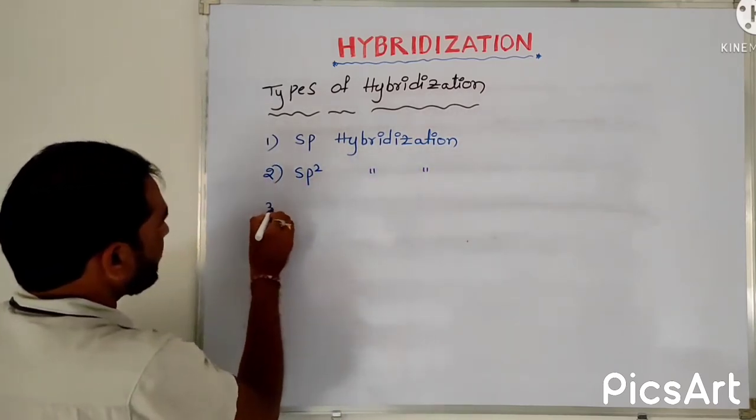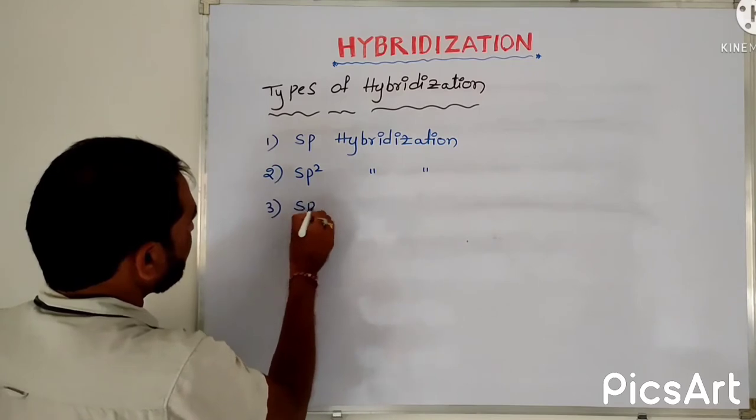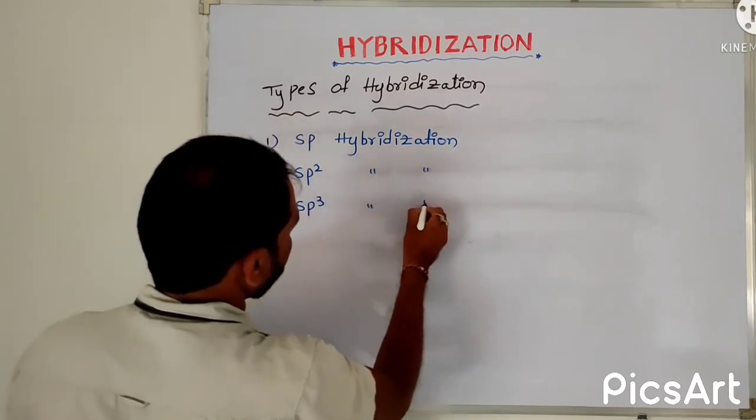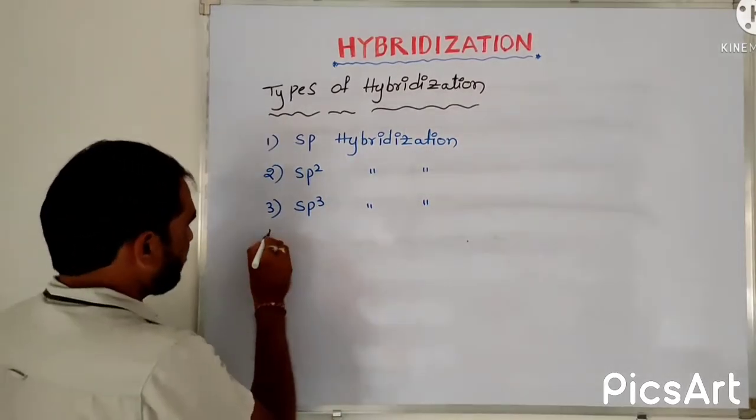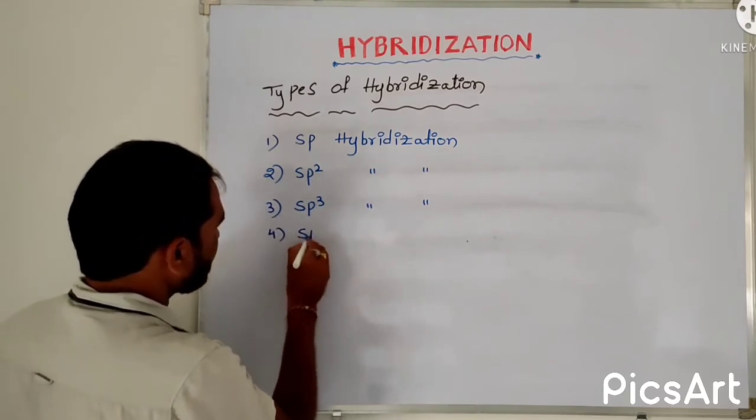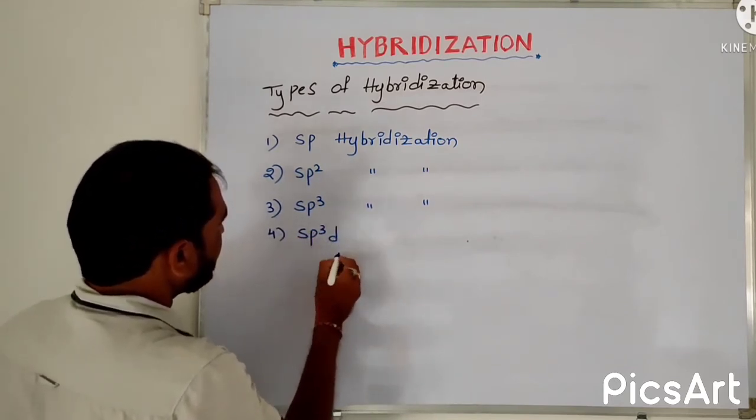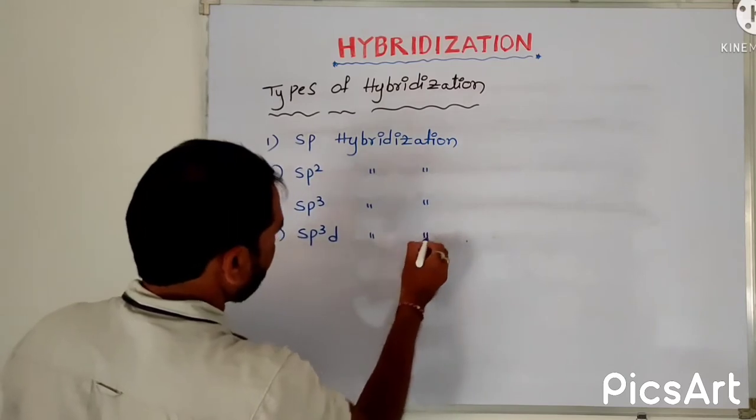Third one, sp3 hybridization. Then fourth type, sp3d hybridization.